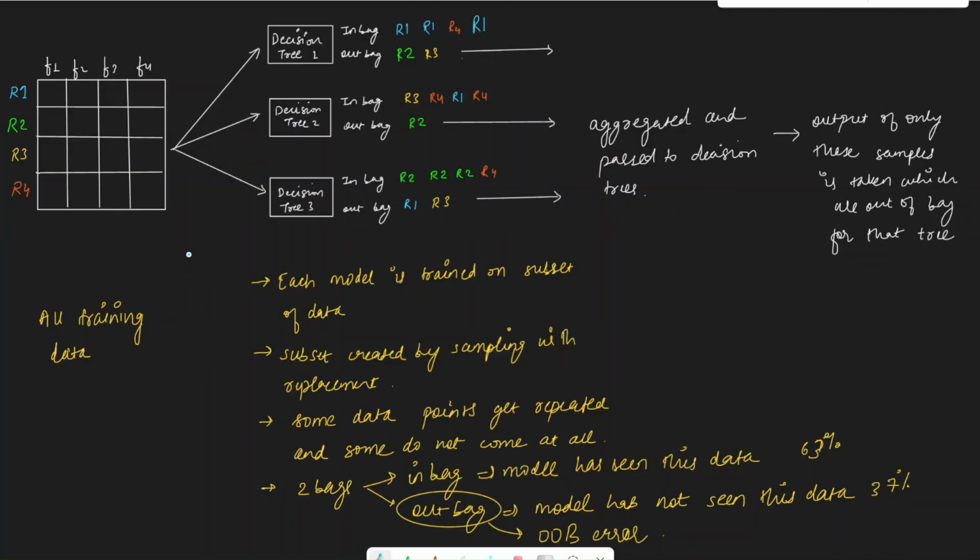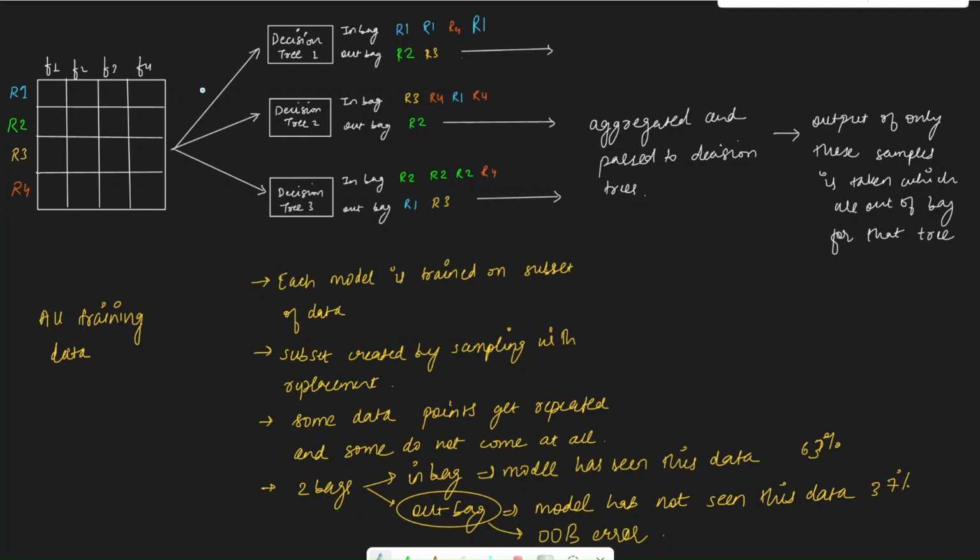What happens in bagging or bootstrap aggregation is we have all the data here. Then we create multiple models because it is an ensemble technique and we are using random forest. So all our models would be decision trees. Now each of these decision trees would receive a subset of data. This subset is created by sampling with replacement.